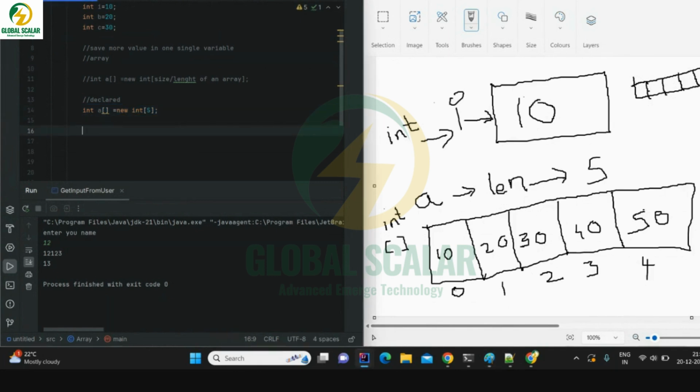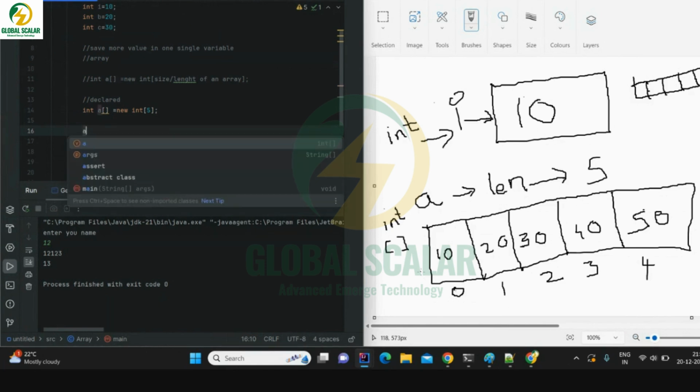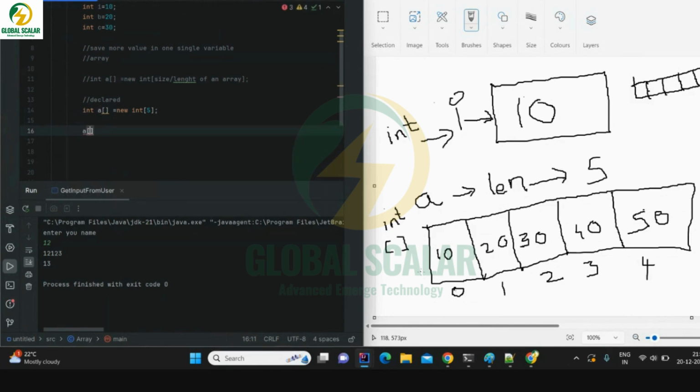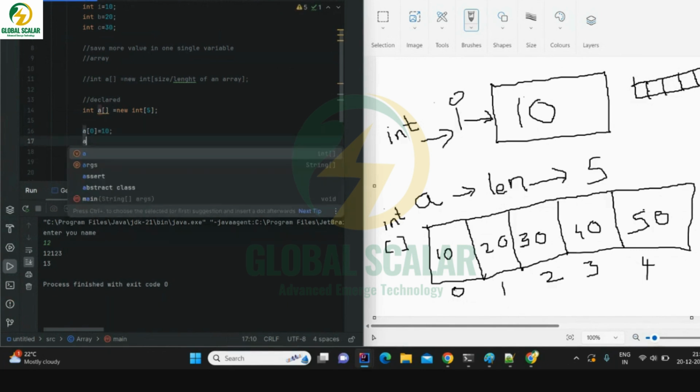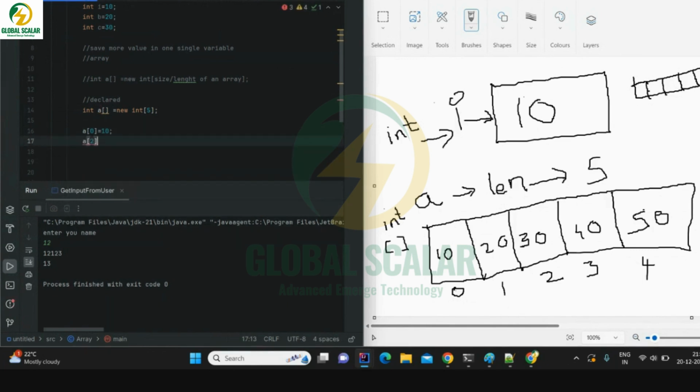How do I call this first block? Using index 0. If I call a of 0, it is pointing to this first memory address. A of 0 equals 10, I'm saving it as 10. A of 1 is 20. A of 2 is 30. A of 3 is 40.